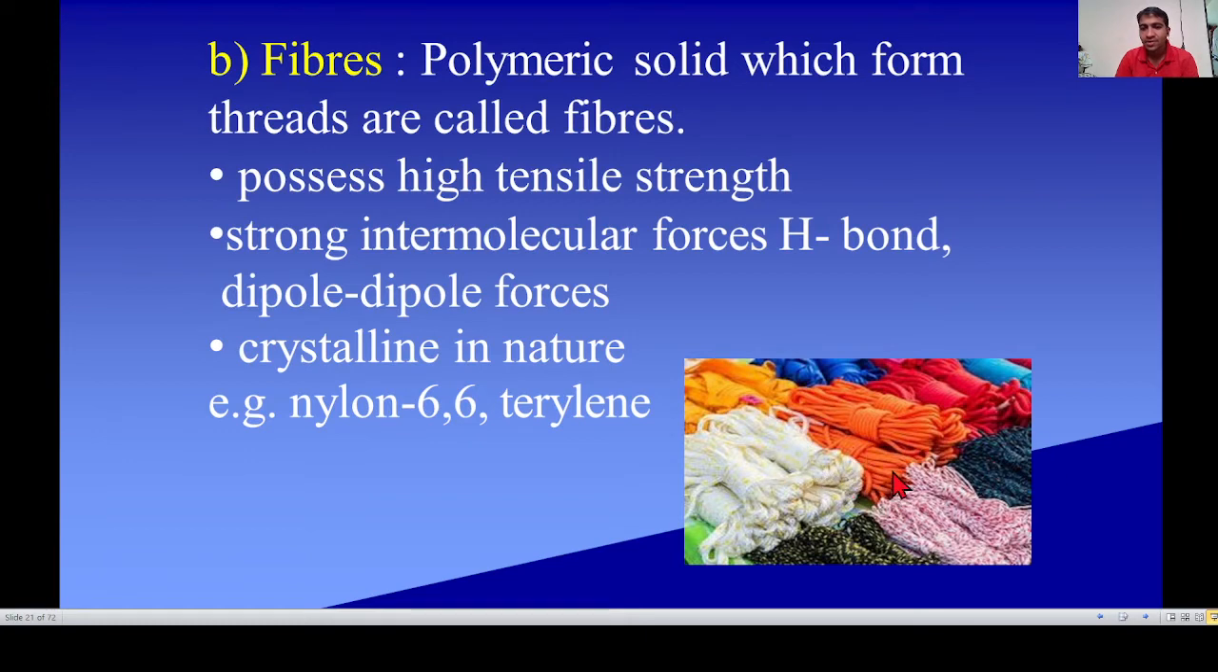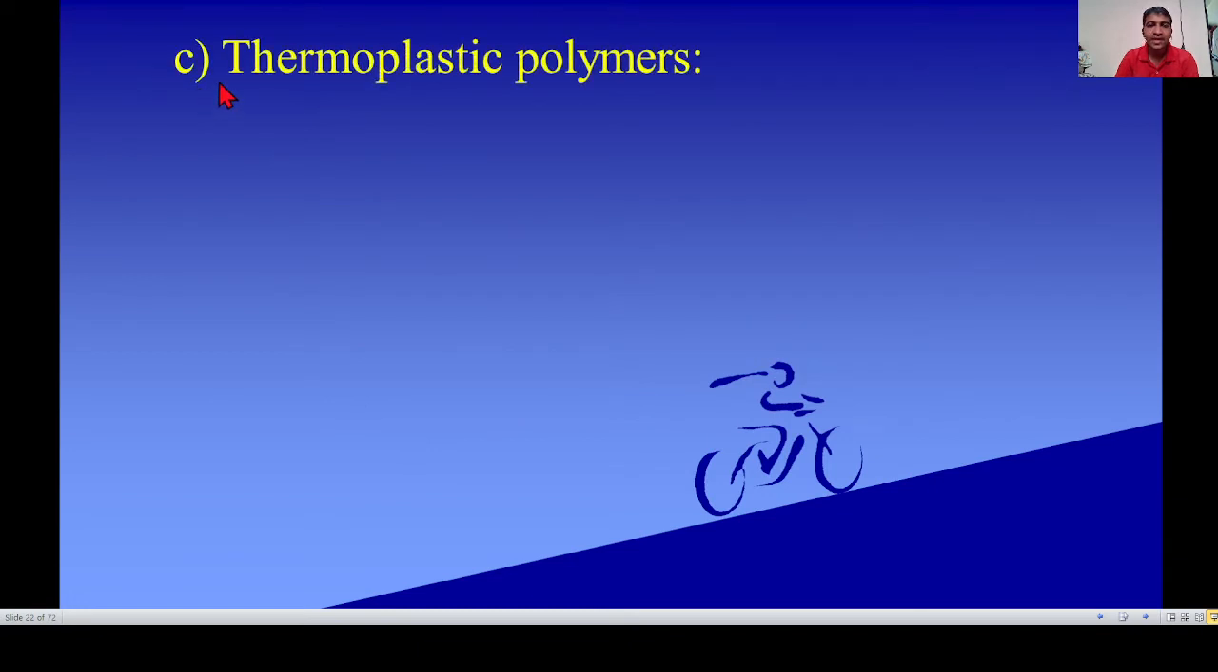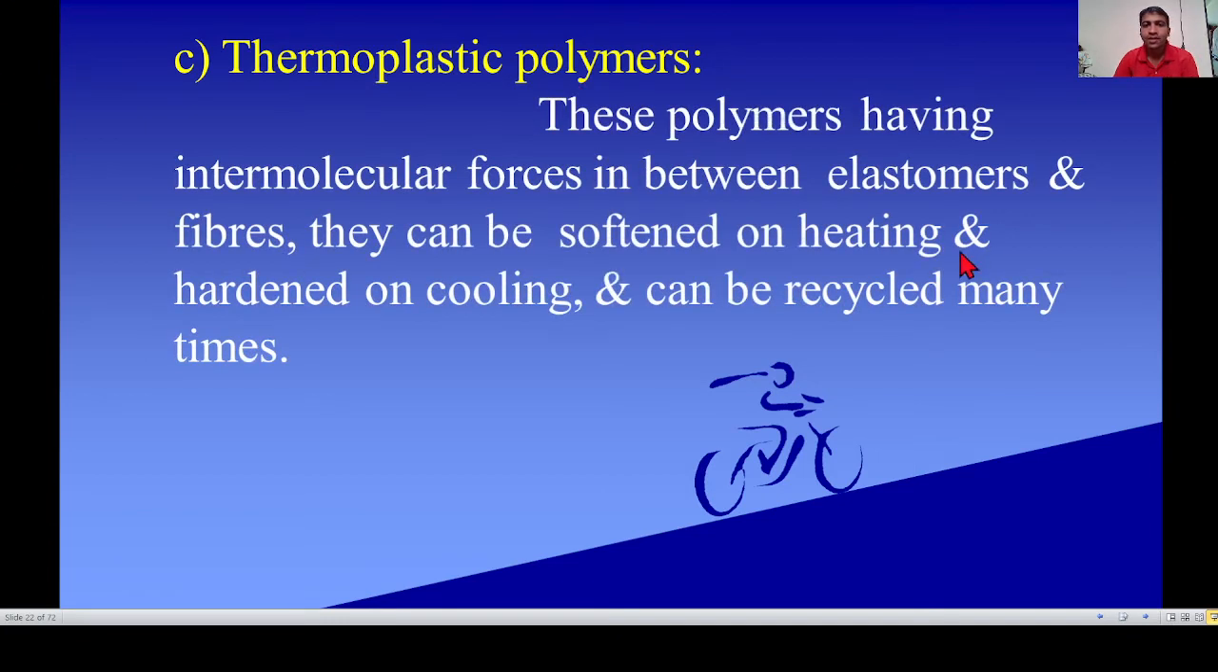These are ropes made from fibers. Third type, thermoplastic polymer. Thermo means temperature, plastic means plastic. These polymers have intermolecular forces in between elastomers and fibers. In thermoplastic polymers, the intermolecular force of attraction is more than elastomers and less than fibers. Therefore, they show properties in between elastomers and fibers.